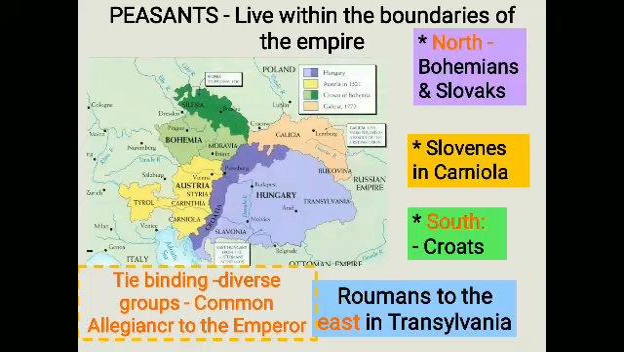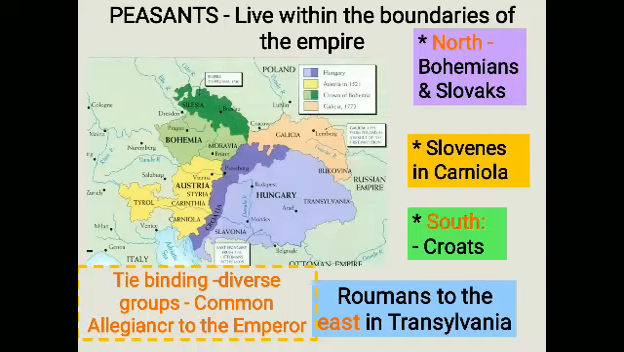So these peasant communities were categorized as Bohemians and Slovaks to the north. When you see the map, you can see Bohemians and Slovaks to the north. To the south, Slovenes in Carniola, Croats in the south, and towards the east, Romanians in Transylvania. So these various groups of people in the north, south and east have been bound together only with a common allegiance to the emperor.